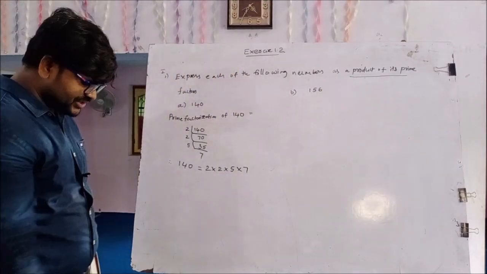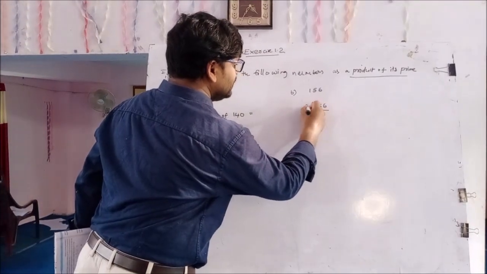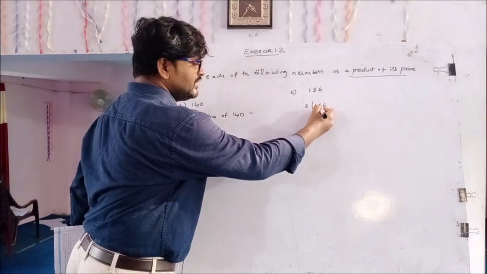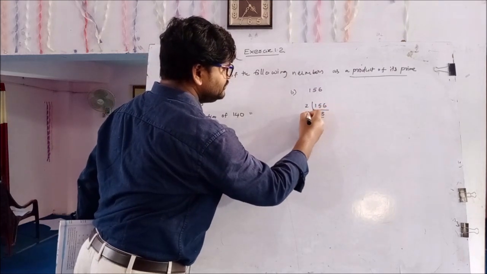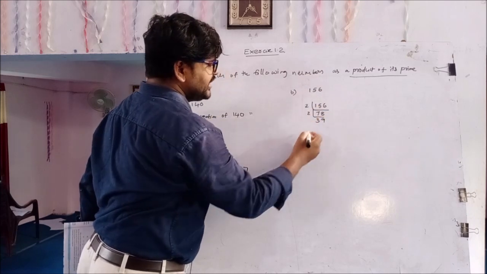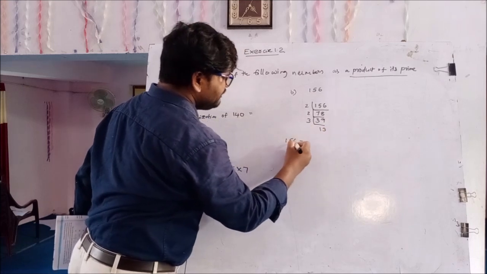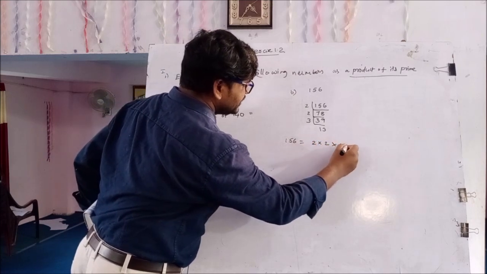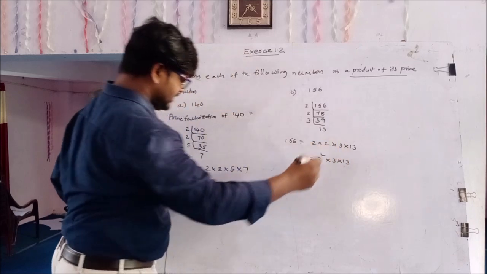Prime factorization of 156. 2 7s are 14, 15 minus 14, 1. Next 6, 16, 2 8s are 16. Again 2 3s are 6 and 2 9s are 18. 3 13s are 39. So the prime factorization of 156 equals 2 into 2 into 3 into 13, which equals 2 square into 3 into 13.